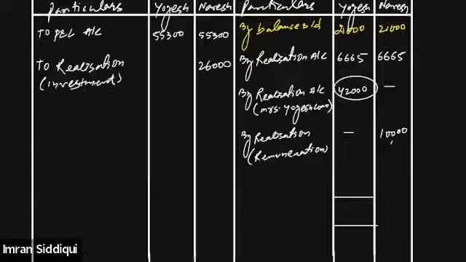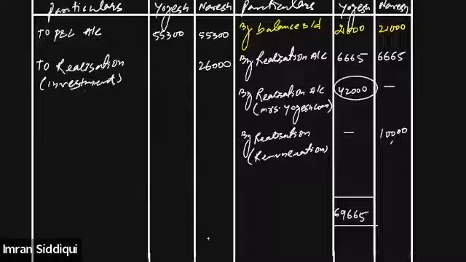So on the credit side, Yogesh is having, let me total this, 21,665 plus 42,000. So the sum total of Yogesh on the credit side is 69,665. Not 666, just a minute, 665.